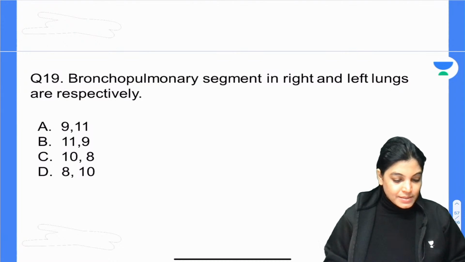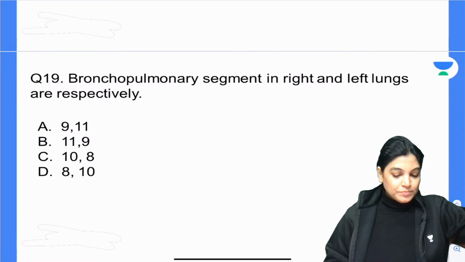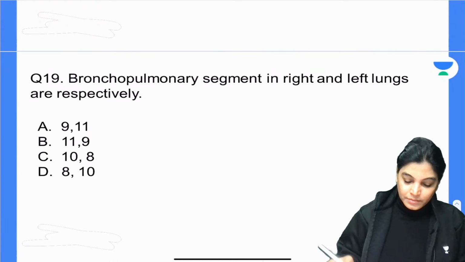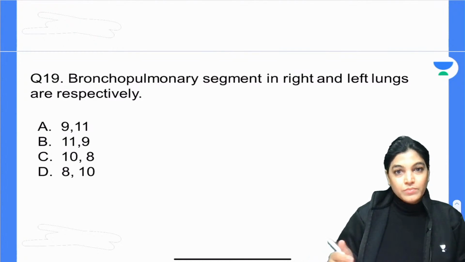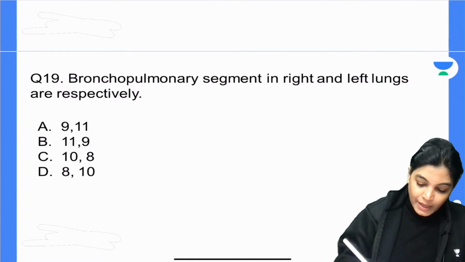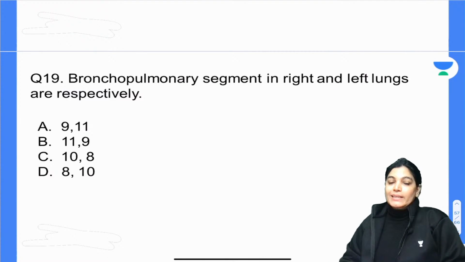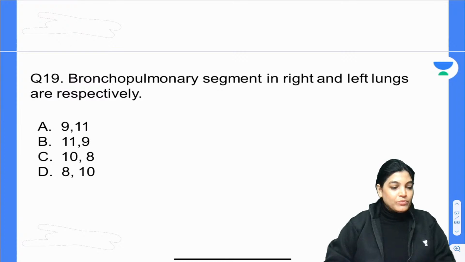Subhadeep has given his answer. So as a total of BPS, bronchopulmonary segments, for right and left: most of the time it is 10 bronchopulmonary segments on the right side and 10 on the left side.